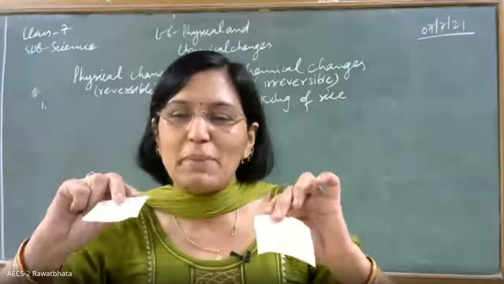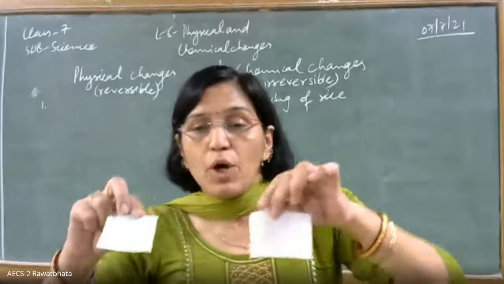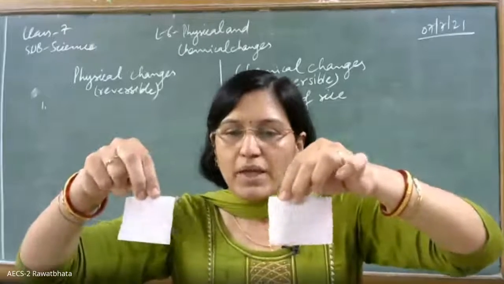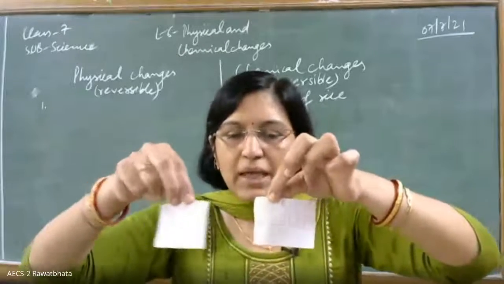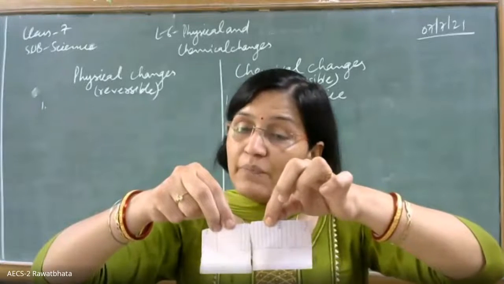Physical change. Ma'am, physical. Okay. Tearing of paper is a physical change. Why? Because once we have torn the paper, the two pieces can be joined together with the help of sellotape, number one.